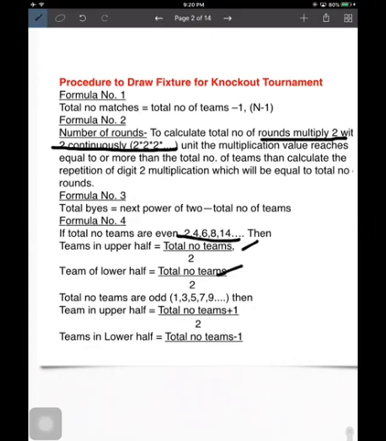But if the number of teams is odd, like 1, 3, 5, 7, then the teams in the upper half will be total number of teams plus 1, divided by 2. Suppose there are 13 teams, so in the upper half it is 13 plus 1 by 2. Now in the lower half, total number of teams minus 1 by 2. So 13 minus 1 by 2, how much is that? Yes, that will be 6. 12 divided by 2 is 6. So I think you have understood this point.